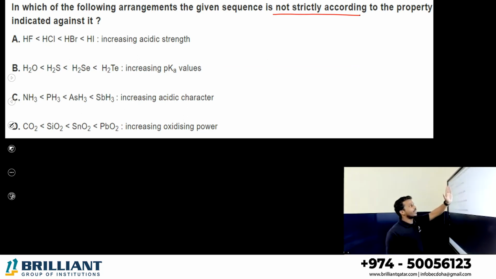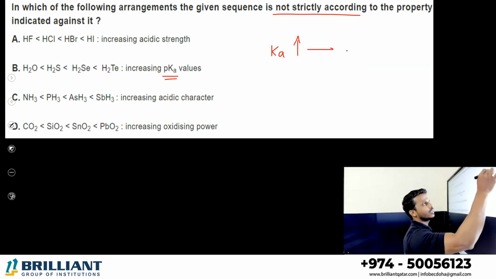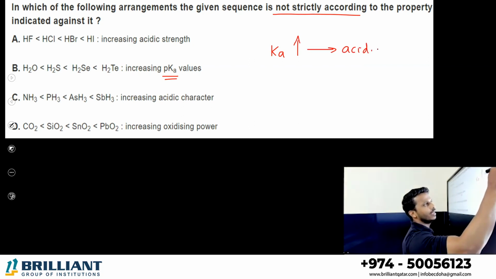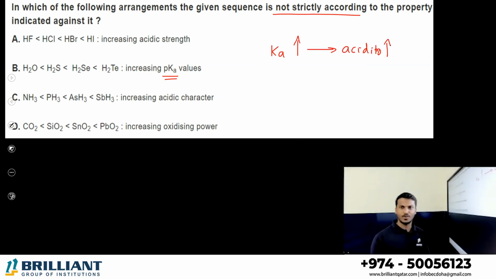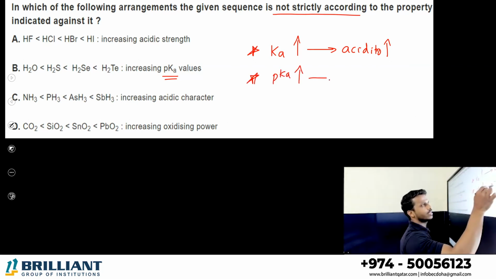HF to HI acidic strength increases. Yes or no? Yeah. HF to HI bond is weaker. You can easily donate hydrogen. Correct one. H2O, H2S increasing order of pKa. What is pKa? We studied that Ka value increases, their acidity increases. That is called ionization constant or dissociation constant of an acid. Ka value increases, acidity increases. pKa value increases, we can say acidity decreases.